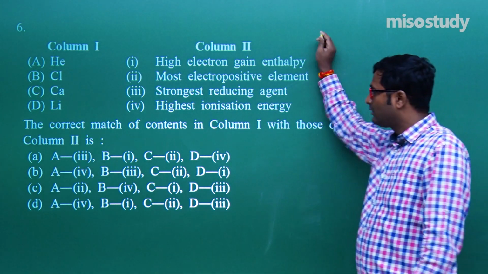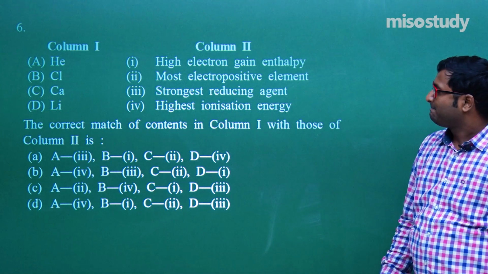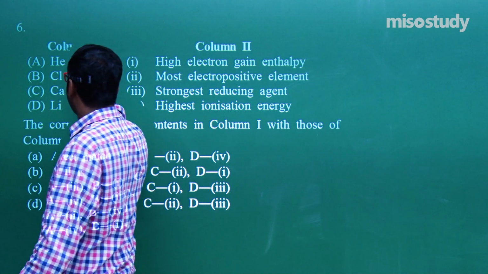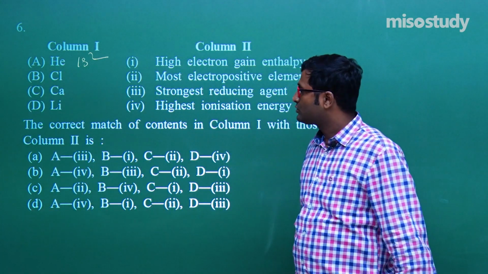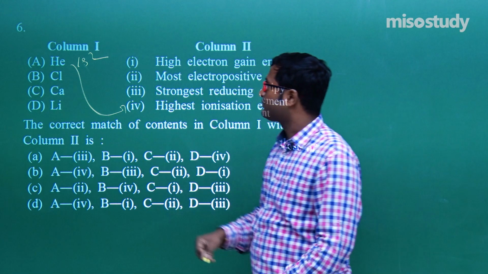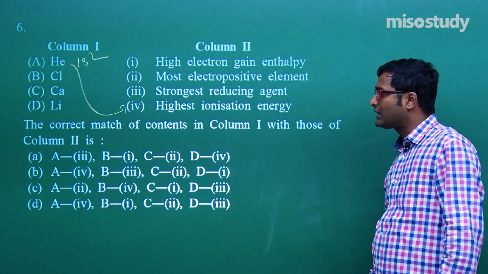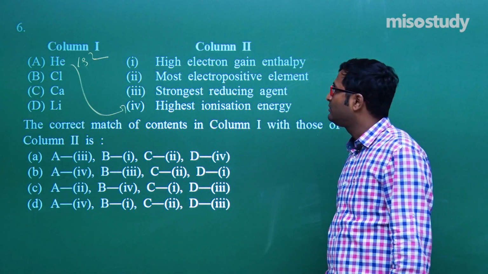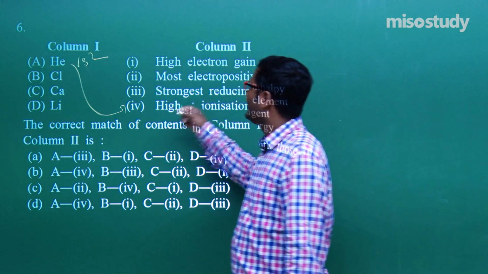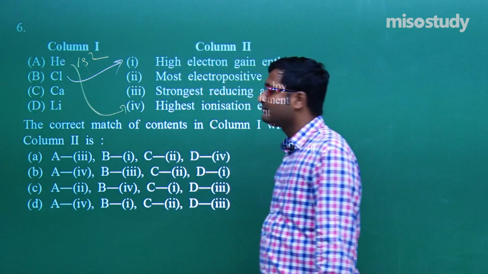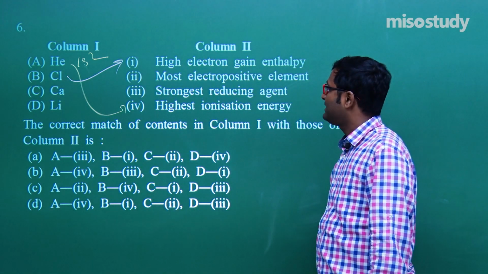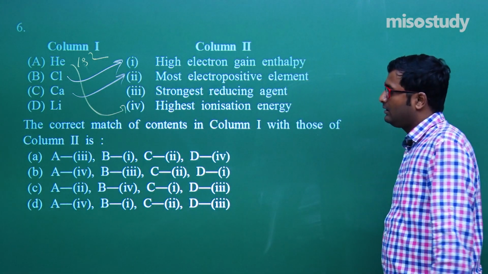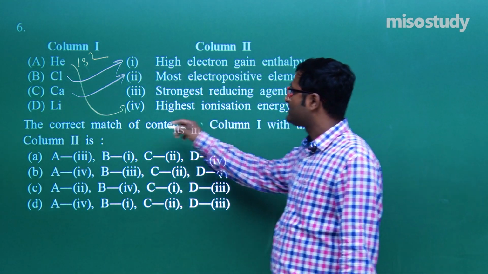Look at helium. Helium is an inert gas with high ionization energy because it has electronic configuration 1s2. So for helium, 4 is the correct option. What about chlorine? It is not most electropositive, since chlorine is a non-metal. It is most electronegative, which means it has a high value of electron gain enthalpy. So 1 is the option for B. Calcium is a more electropositive atom, that is 2. And lithium is the strongest reducing agent.